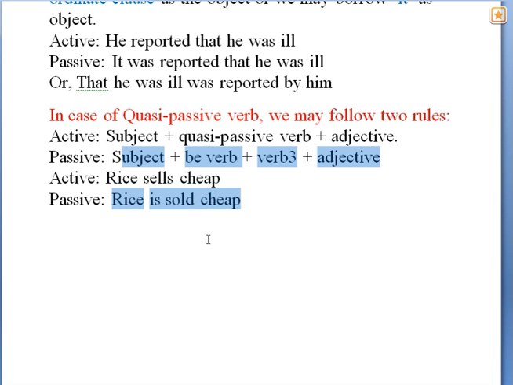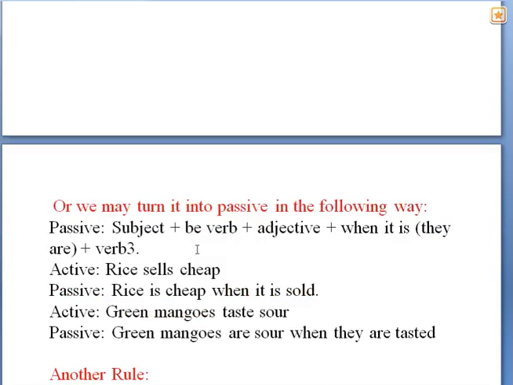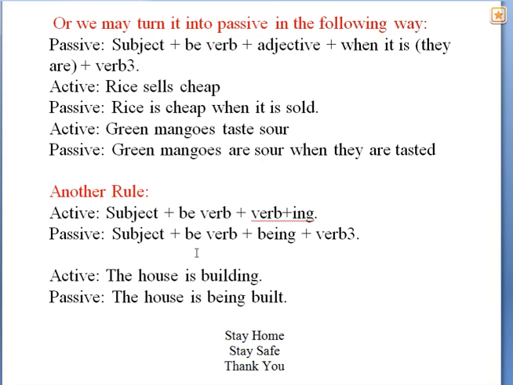Rice is sold cheap. And there is another way to make it passive. Just use the subject first, then be verb, then the adjective. Rice sells cheap: rice, then be verb is, then adjective cheap.